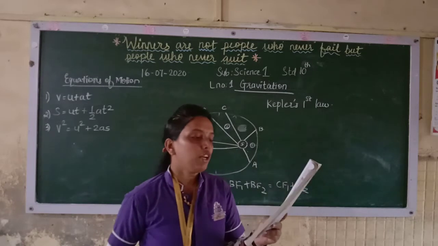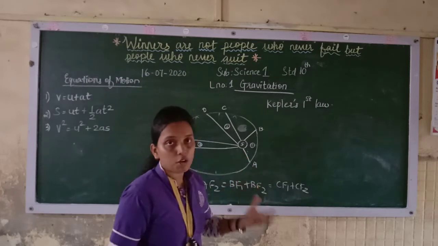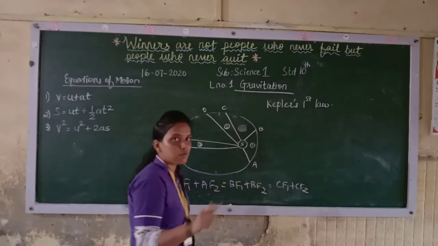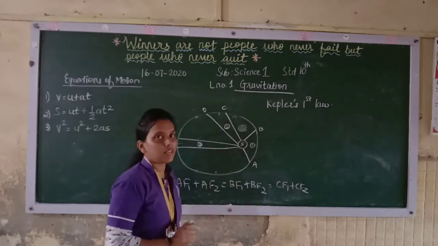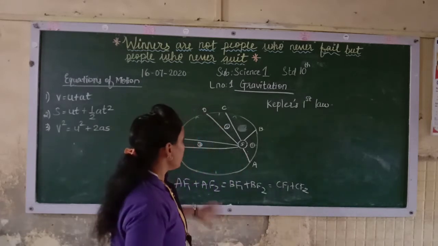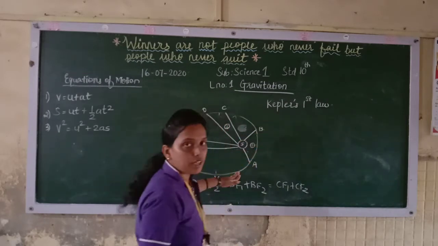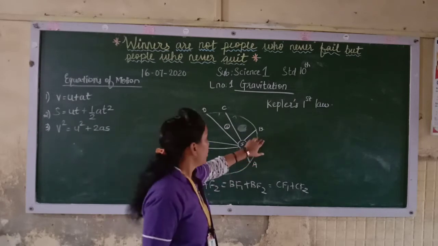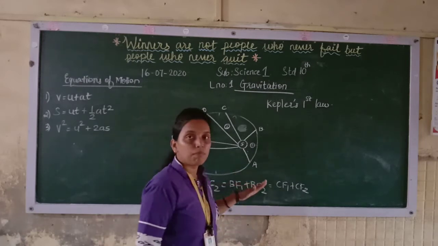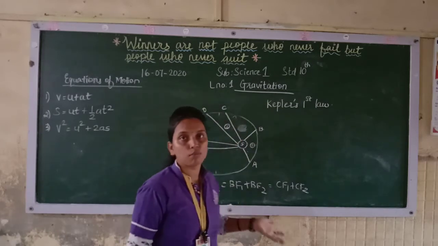Now see here, the orbit of a planet is an ellipse with the sun. This is the orbit. All the orbits are in the ellipse structure only, and the sun is over here, not at the center. It is at the position of a focal point. When the planet is revolving, sometimes when it comes over here, it is near to the sun, and when it comes to this part, it is away from the sun. So sometimes the planets are very near to the sun, and sometimes when they come over here, they are very far from the sun.